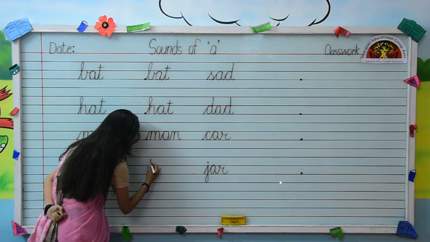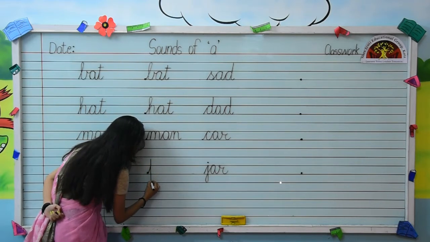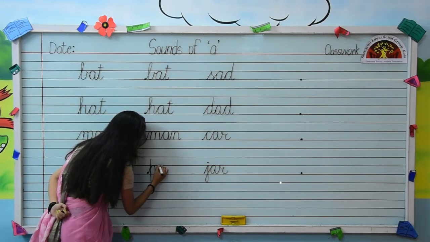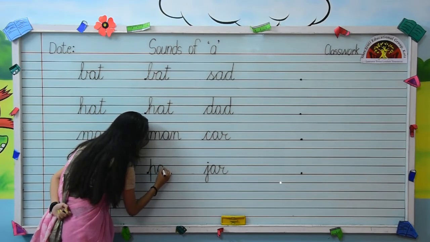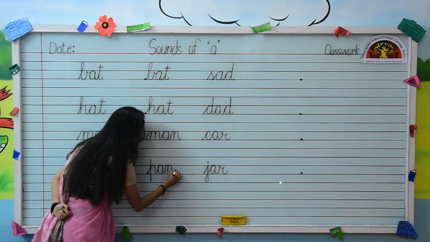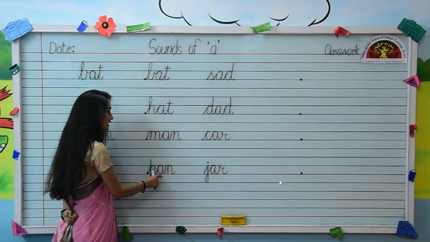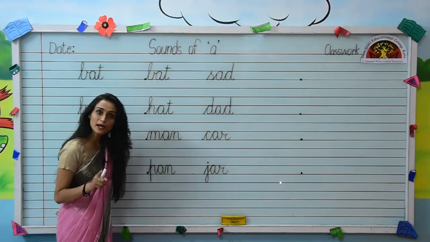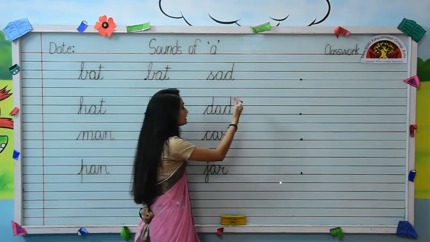Write small cursive letter P. Then from the end point of letter P, write letter A. Now, from joining this letter A, we will write letter N. Like this. P-A-N, pan. Come on the other side.